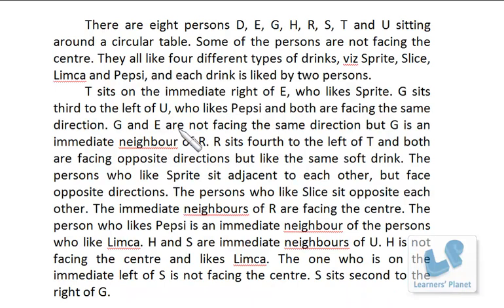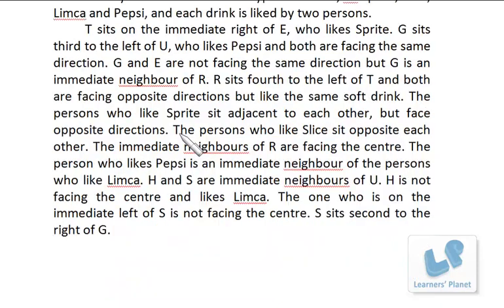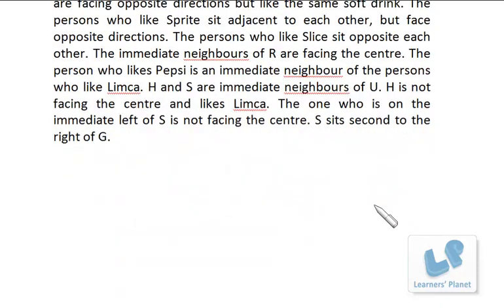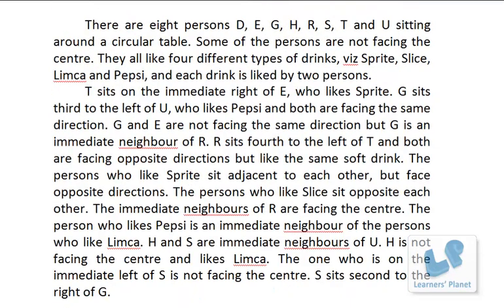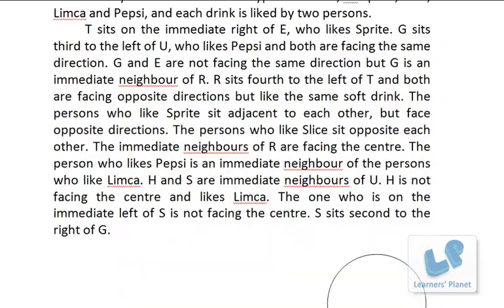Now in this particular question, there are two variables. One is drink and the other is like the previous ones. So here I just make a circle, and now there are 8 persons sitting around the side. Some of them are facing center, some are not, and they like 4 types of drinks: Sprite, Slice, Limca and Pepsi, and each drink is liked by 2 persons.